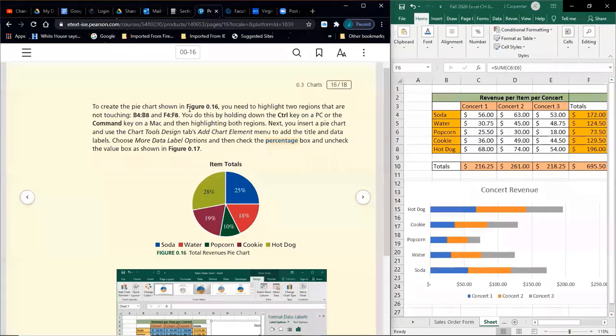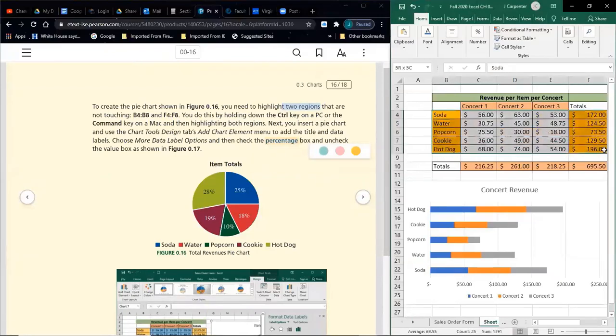So we're going to create a pie chart now. This one in particular, maybe a little different color and everything, but well labeled as you see here. So you need to highlight 2 regions. This is what I was alluding to earlier with the control and highlighting different regions that are not touching. B4 through B8, so B4 through B8 are right here, and then F4 through F8. So we're going to use the titles of the items and the totals.